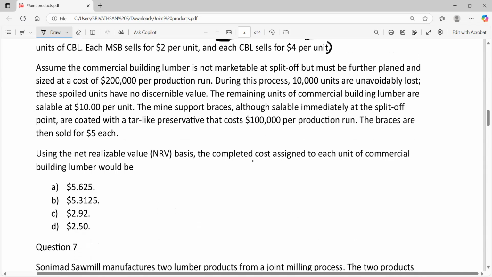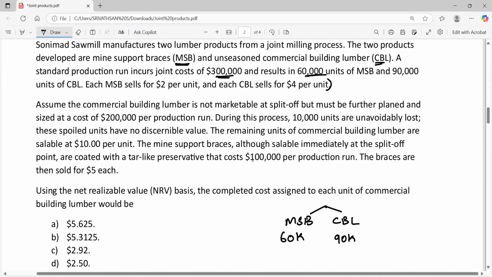So from the joint process, we get two products, MSB and CBL. 60,000 units of MSB is produced from the joint process and 90,000 units of CBL is produced from the joint process. Each unit of MSB can be sold at a price of $2 per unit.